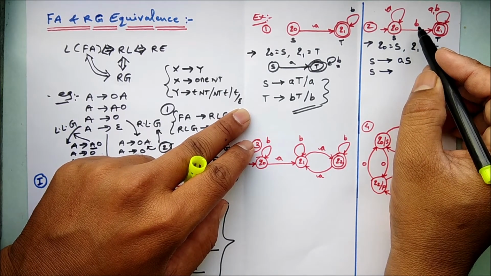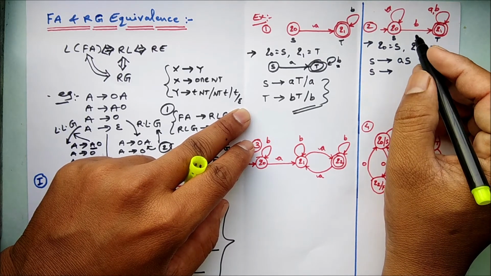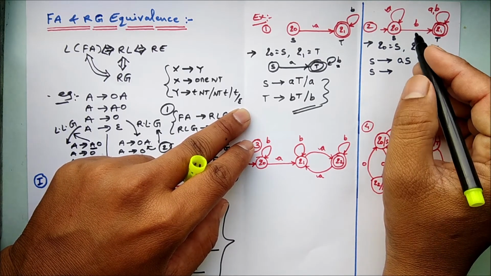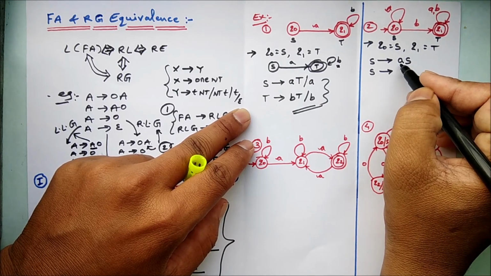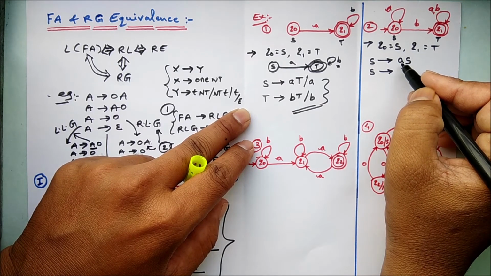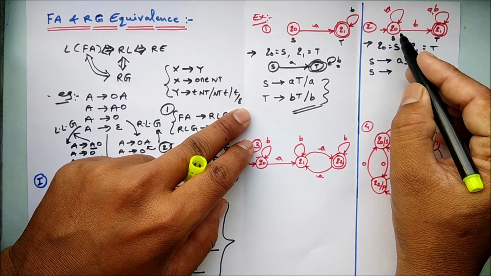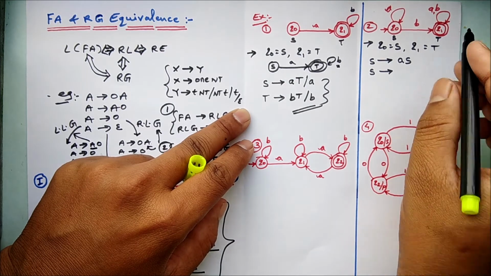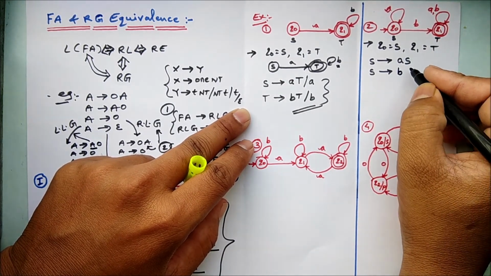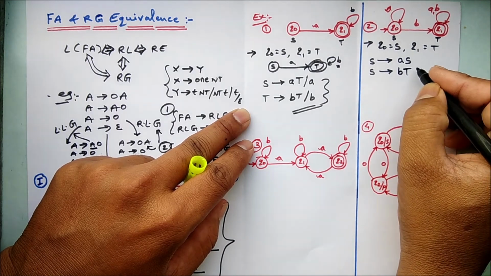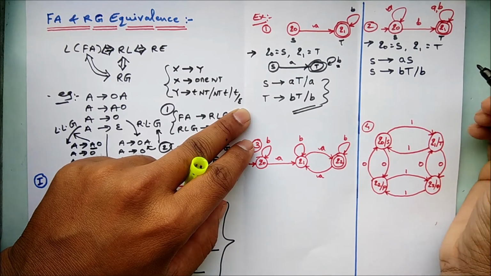Let's write another production rule for S with the other input symbol, my dear friends. It's very good practice to write different production rules for different input symbols. As this was input symbol A, we have written for A. Now let's write for B. Q0 is transiting to Q1 with input symbol B. So this is your B and it is transiting to T, and as this is a final state, we have to terminate it with B.